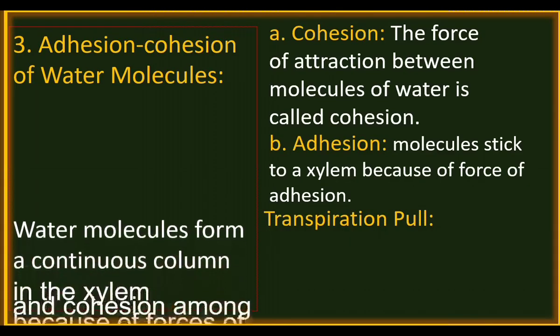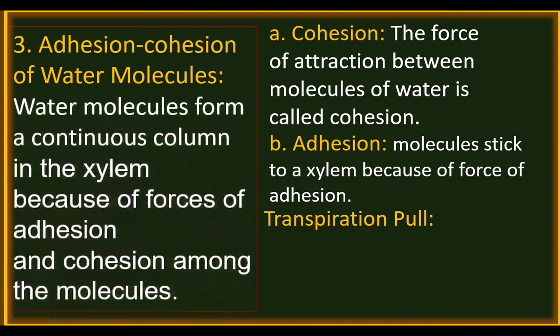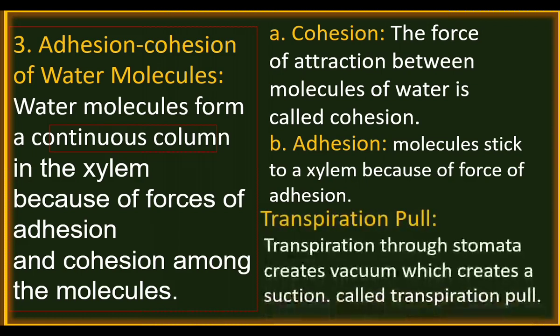Water molecules form a continuous column in the xylem because of adhesion and cohesion. The continuous water column moves upwards because of transpiration pull. Transpiration through stomata creates a vacuum, which creates a suction called transpiration pull.